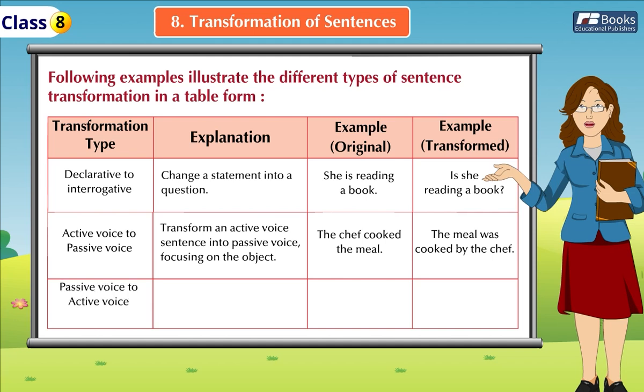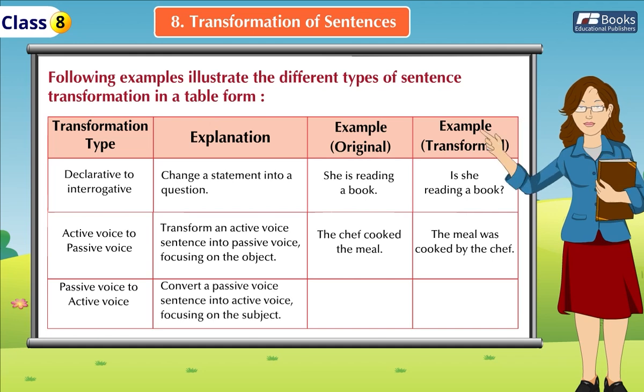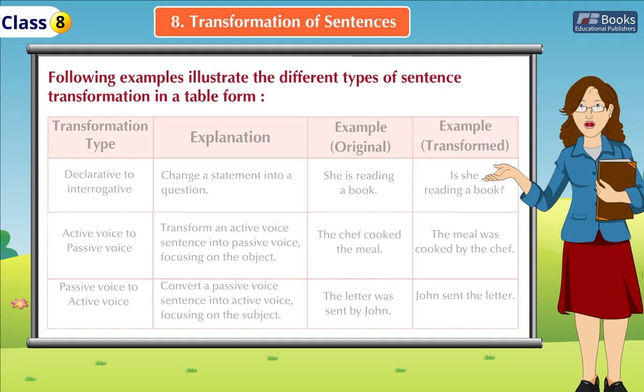Transformation type: passive voice to active voice. Explanation: convert a passive voice sentence into an active voice, focusing on the subject. Example, original: "The letter was sent by John." Transformed: "John sent the letter."